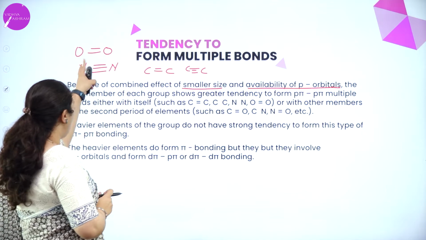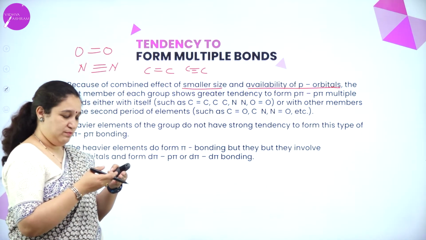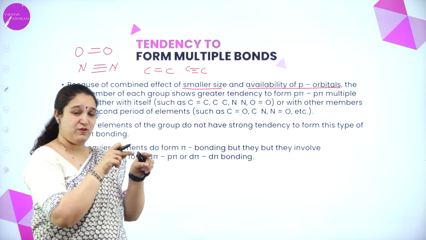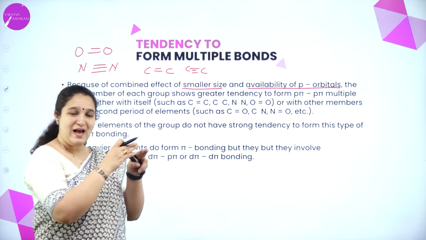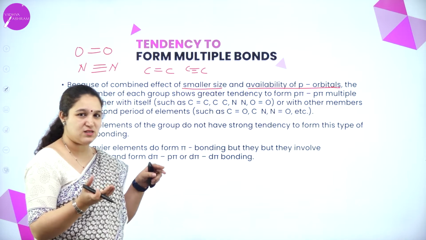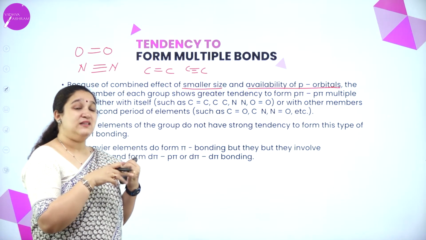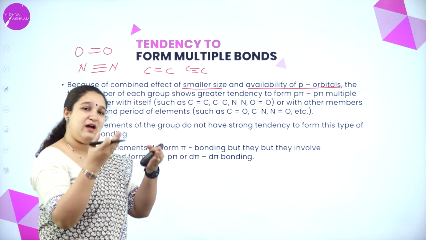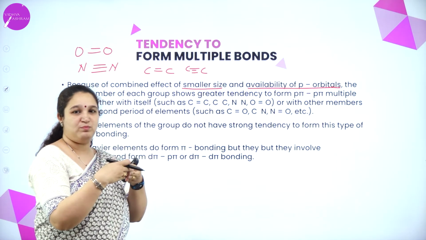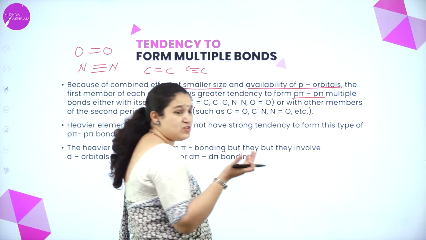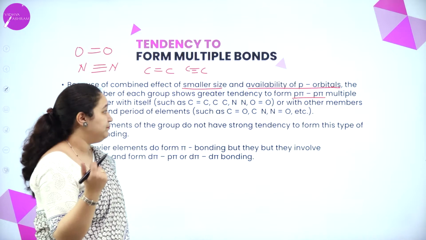One thing is, when the atom is bonding with itself, of course, the size of the atom is small because it's the first element in that particular group. As we go down the group, size increases. So that is the smallest. So one is the size as well as the p orbitals are available and it can bond sideways to form p pi bond. Okay, so sideways overlapping is possible.